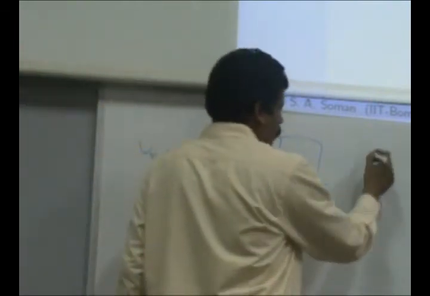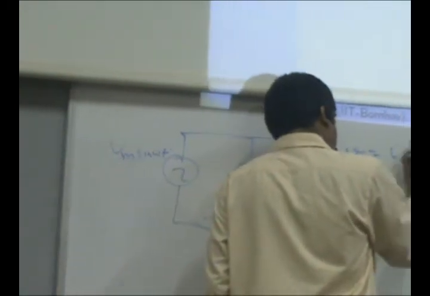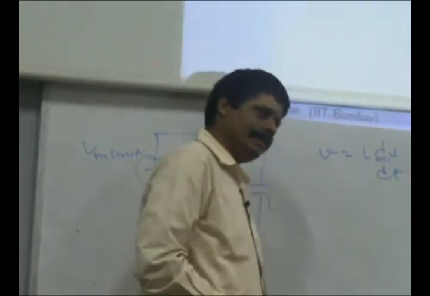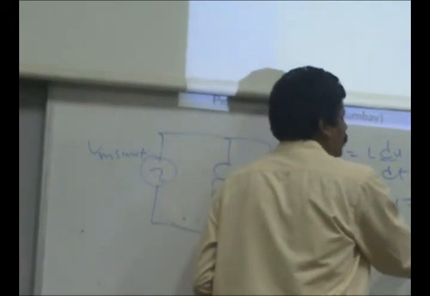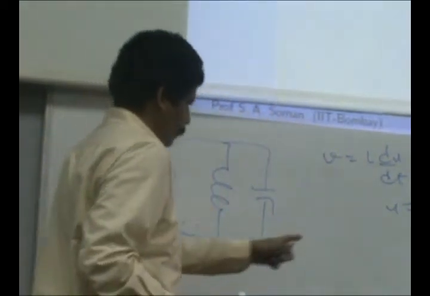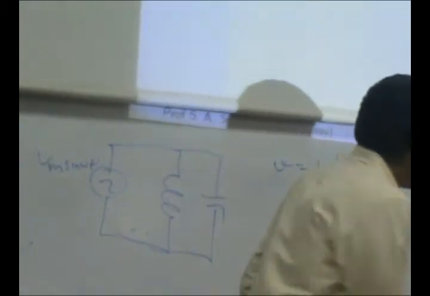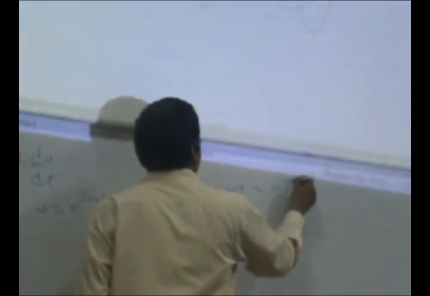What we will do is, we know inductor is V equals L di by dt, and let me treat everything as a complex exponential. I am coming to complex exponential very soon. Sines and cosines are related through complex exponentials, Euler's identity. Cos of omega t is e to the power j omega t plus